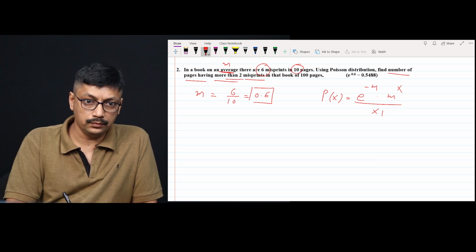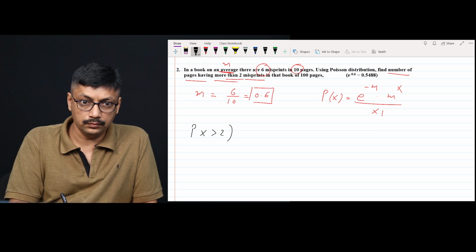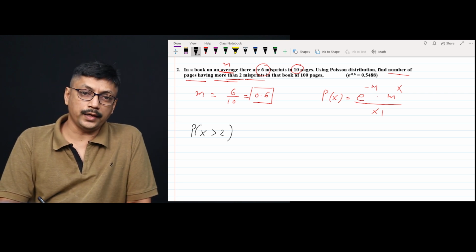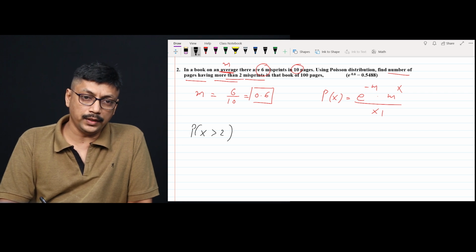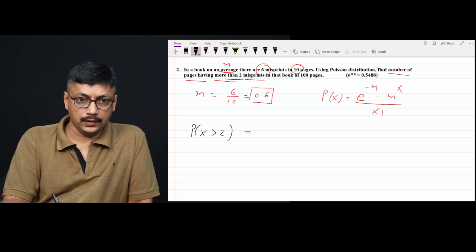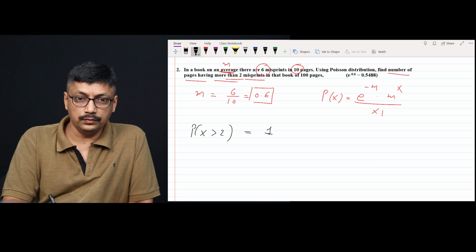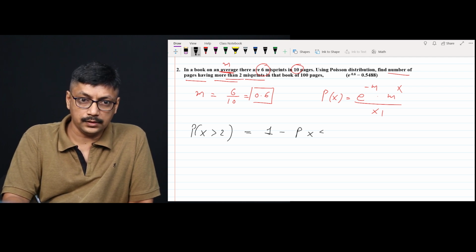More than two, so we have to find P of x greater than 2. More than 2 means 3, 4, 5, 6, 7, 8 printing errors. This value we cannot find directly. So the total probability is always 1, so we'll do 1 minus P of x less than or equal to 2.